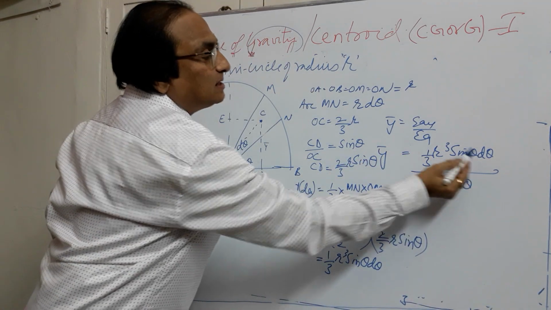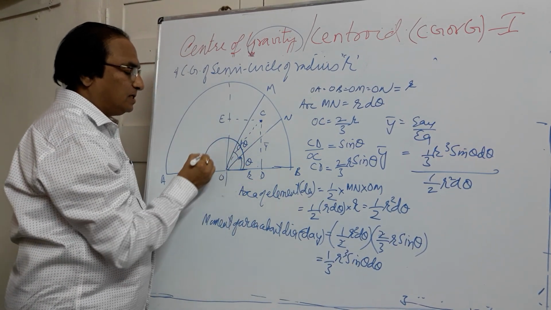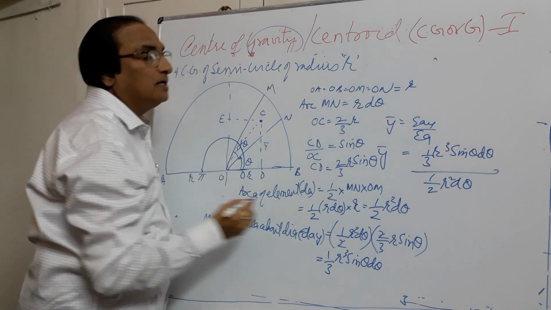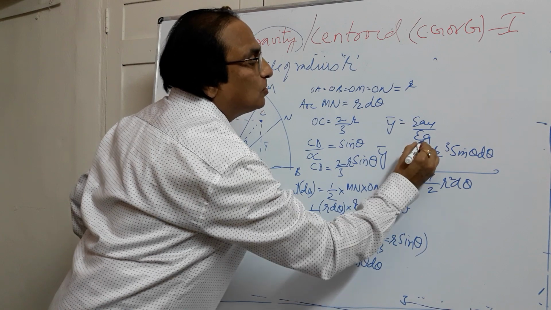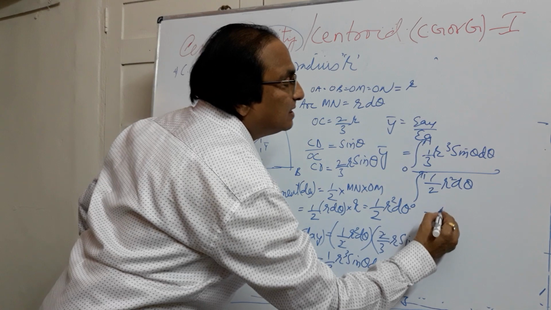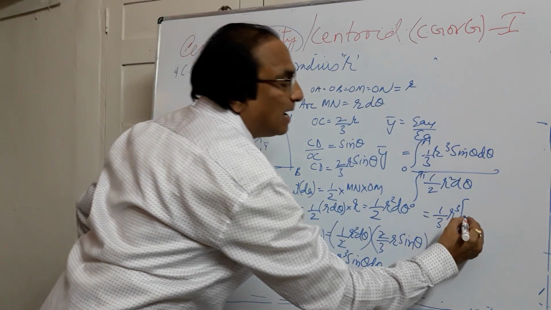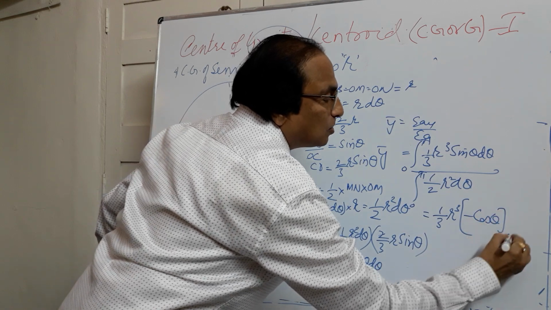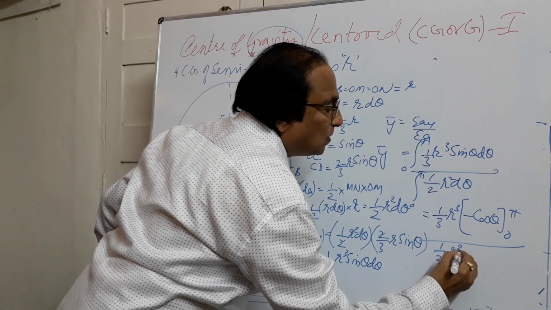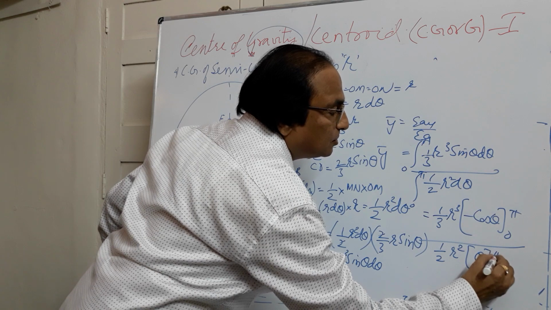The variable is theta, and we are measuring theta up to this point, so theta goes from 0 to pi. If you simplify this, we get 1/3 R cube times the integration of sin theta, which is minus cos theta, from 0 to pi, divided by 1/2 R square times the integration of d theta, which is theta, with limits 0 to pi.